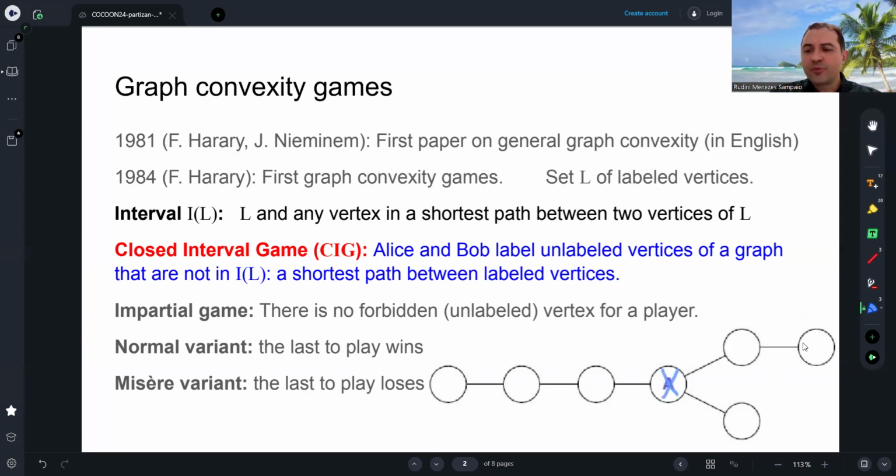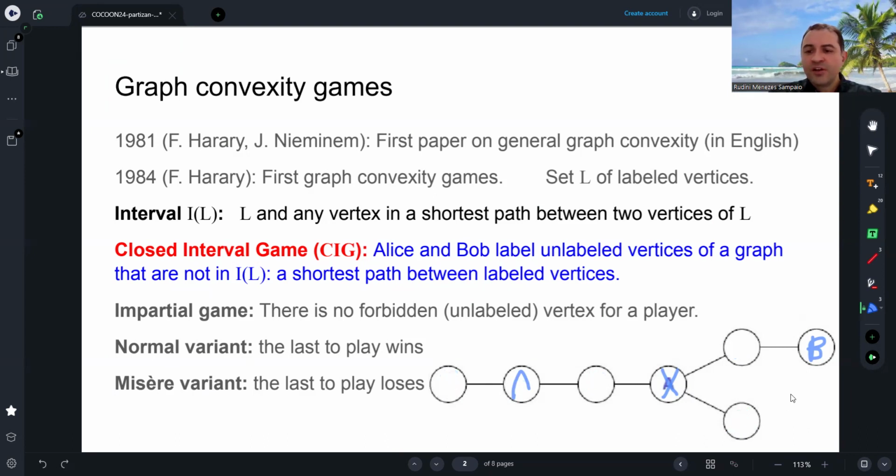Okay, if Bob plays here, then Alice can play here. Bob played here, and this vertex is now forbidden. Alice played here, and now this vertex is forbidden. So if Bob plays here, Alice plays here, and she wins the normal variant, okay? If Bob plays here, then Alice plays here, being the last to play, winning the game.